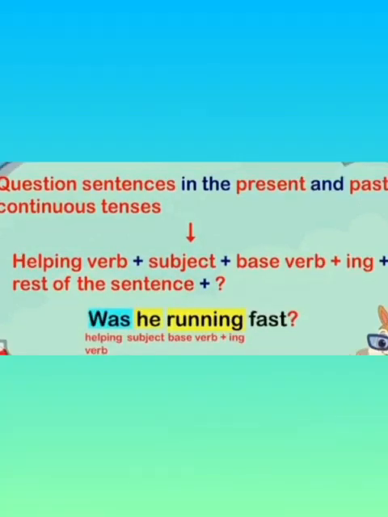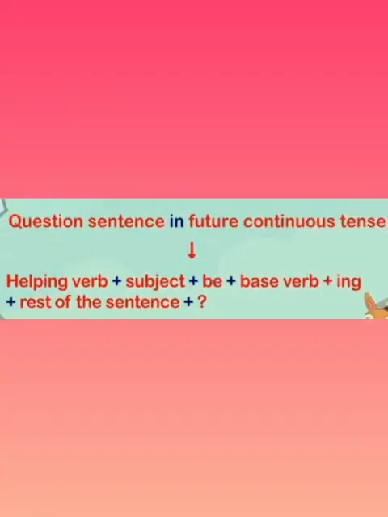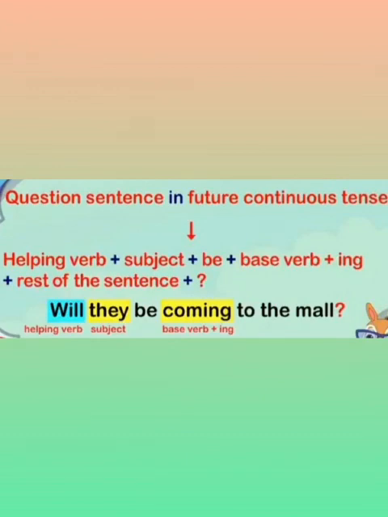Now questions in future continuous tense, how do we form them? First we use the helping verb plus subject plus be plus base form of verb plus ing plus rest of the sentence, and we end it with a question mark. For example, will they be coming to the mall? Here, will is the helping verb, they is the subject, and coming is the verb with ing form.